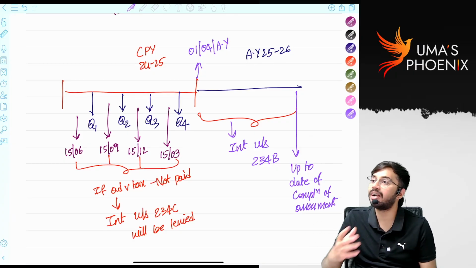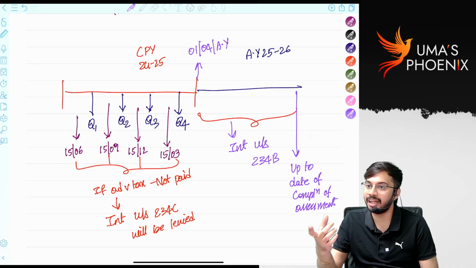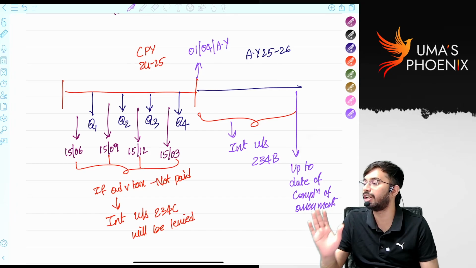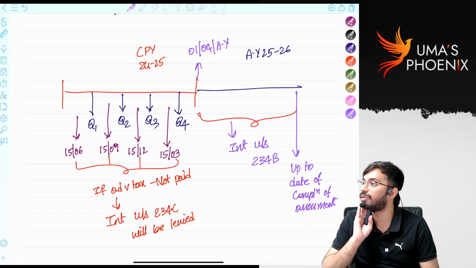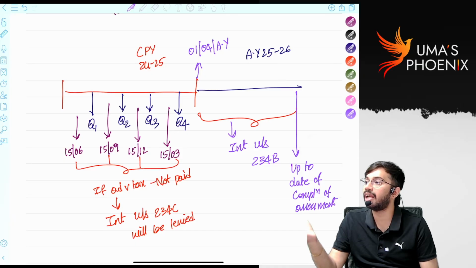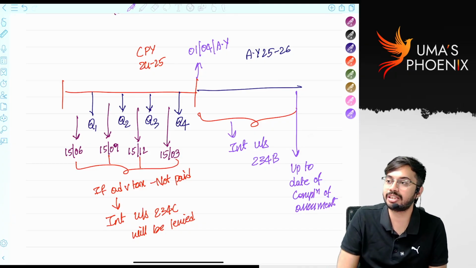That's why on whatever income I am disclosing, if I pay advance tax sufficiently for the tax on that income, no interest will be levied under 234C. So from 1st April of assessment year onwards, interest will be levied on the assessed tax, whatever tax is determined by income tax officer. Is it clear? Are you able to understand?